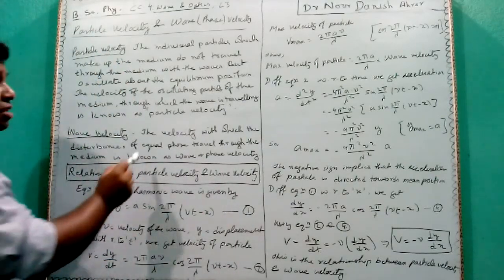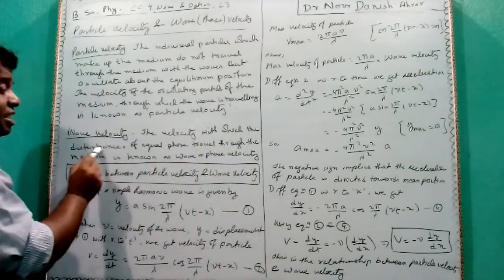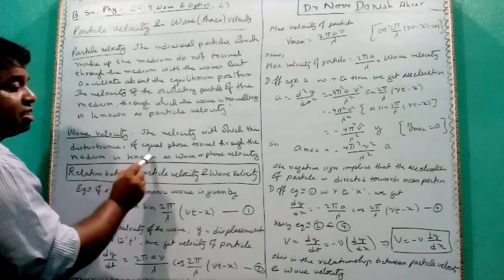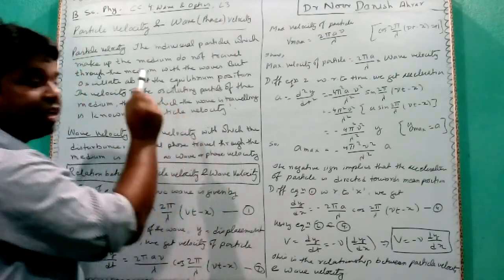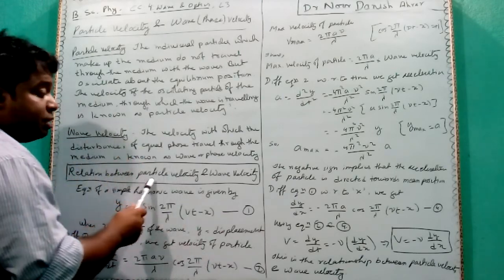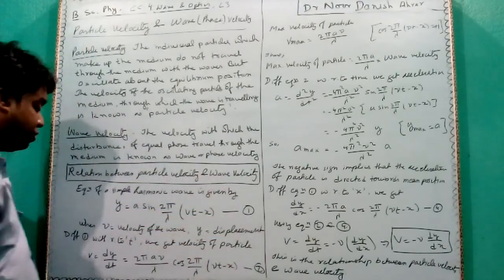Wave velocity: the velocity with which the disturbance of equal phase travels through the medium is known as wave velocity or phase velocity. We discussed it earlier too. Now, the relationship between particle velocity and wave velocity.